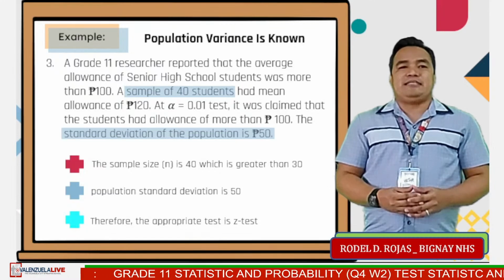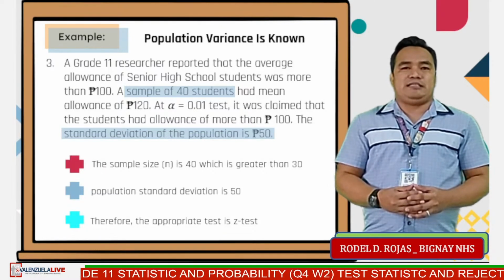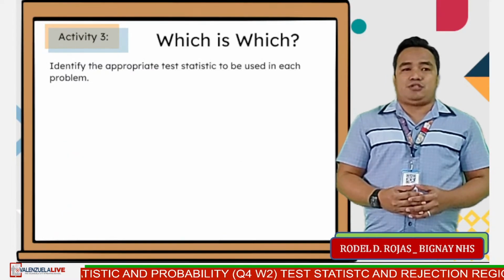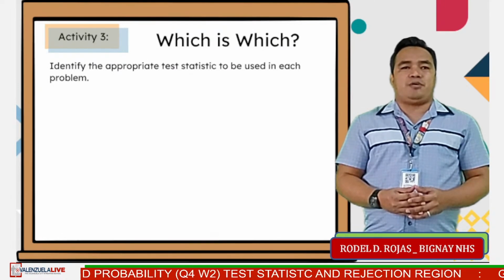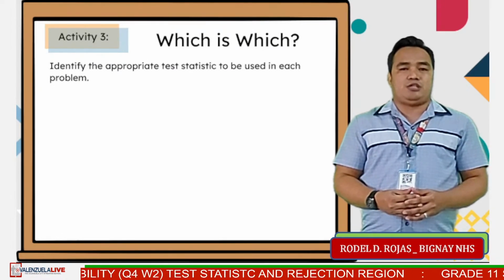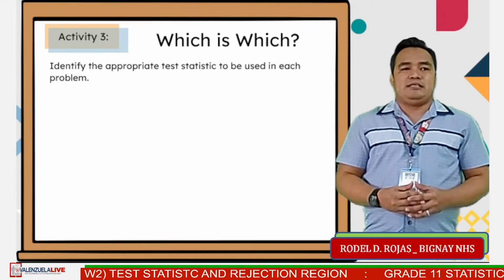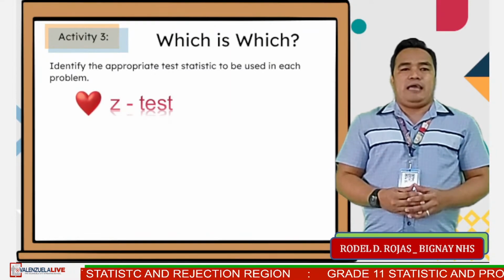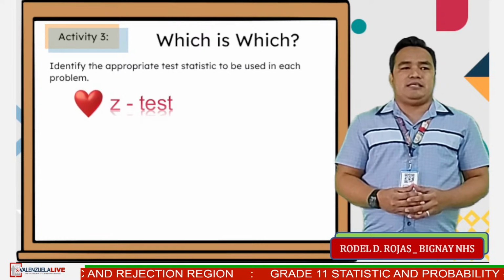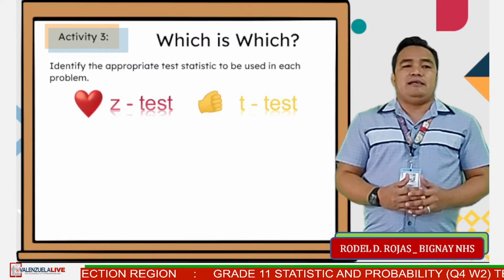This time, let us have activity number 3, entitled Which is Which, by identifying the appropriate test statistic to be used in each problem. For z-test, just click the heart react. And if the appropriate test statistic is t-test, click the like react.